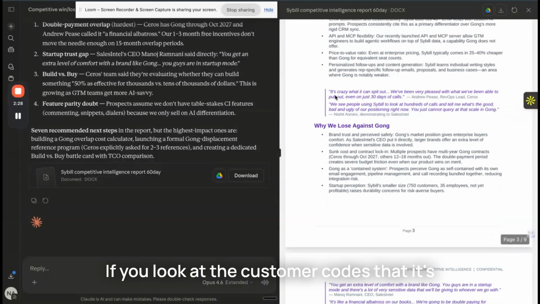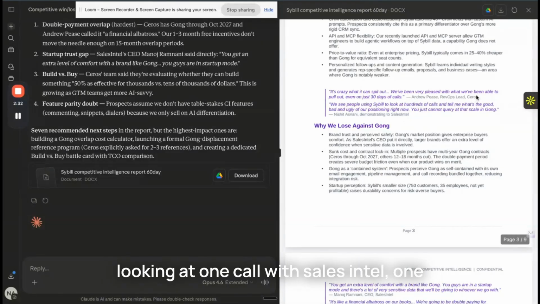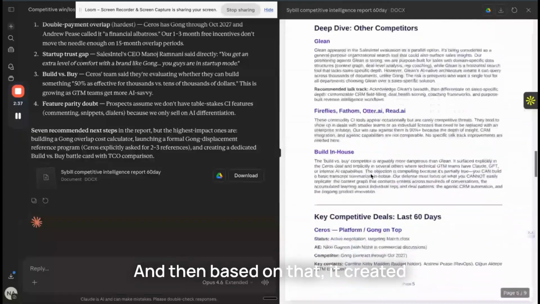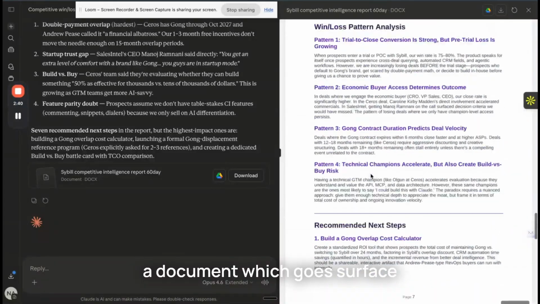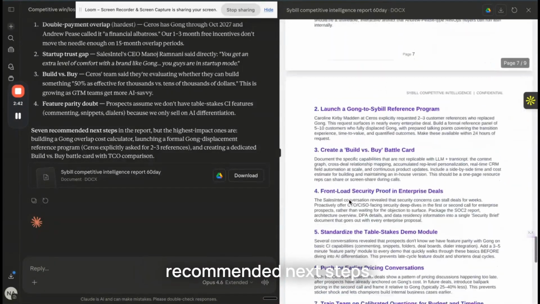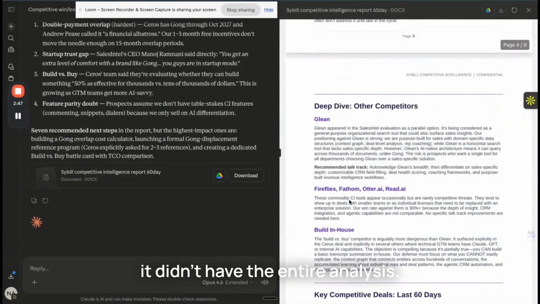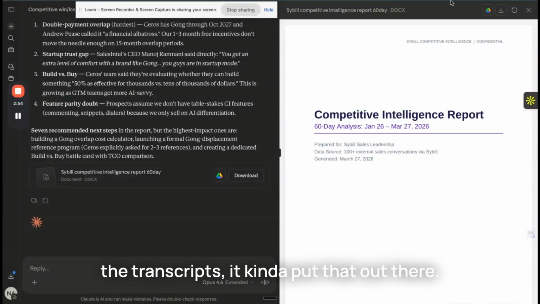If you look at the customer quotes that it's using to substantiate its claims, it's only looking at one call with Sales Intel, one with Zeros, and then again with the same customers, essentially. Based on that, it created a document which goes surface level on win-loss patterns and recommended next steps. Some of this information is even just wrong, because it didn't have the entire analysis, and Glean is not even a primary competitor of ours. Just because it found it in one of the transcripts, it put that out there.